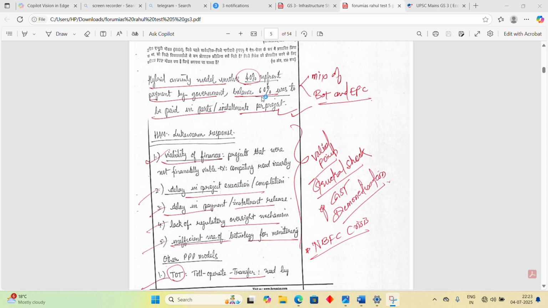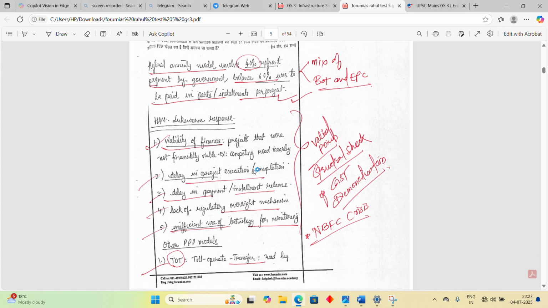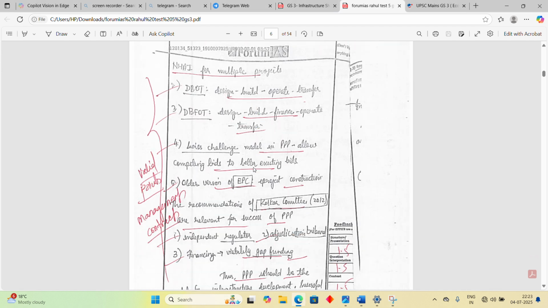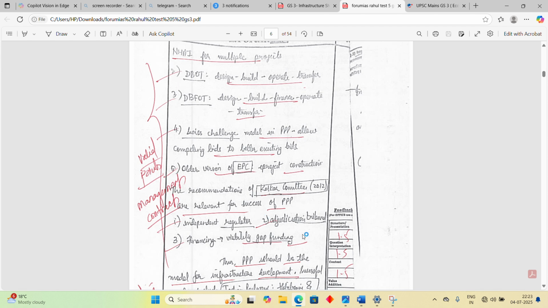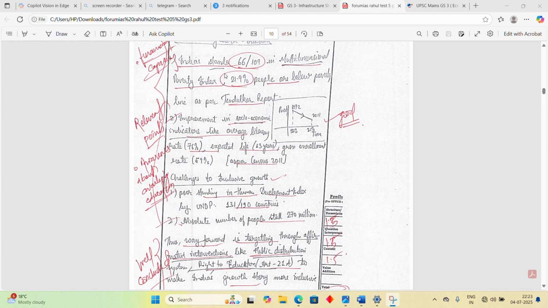So he has practically no data in this answer, just 40, 60 over here. And other data, the TOT part and this HAM part, whatever is written here, is not that difficult to remember, right? EPC, Kelkar committee, not difficult to remember, right? But this is very difficult to remember, right? But yes, put in effort to do it.